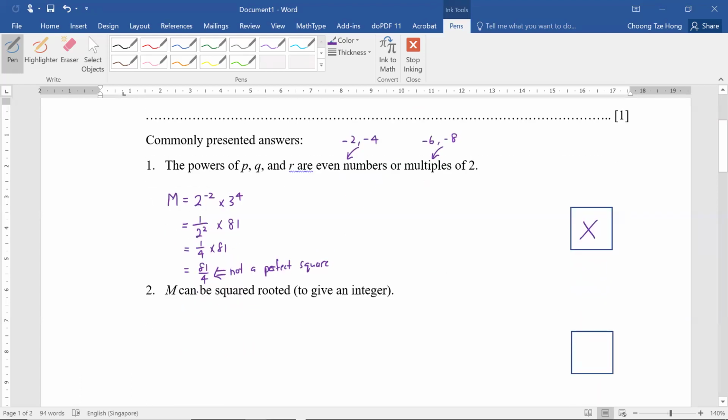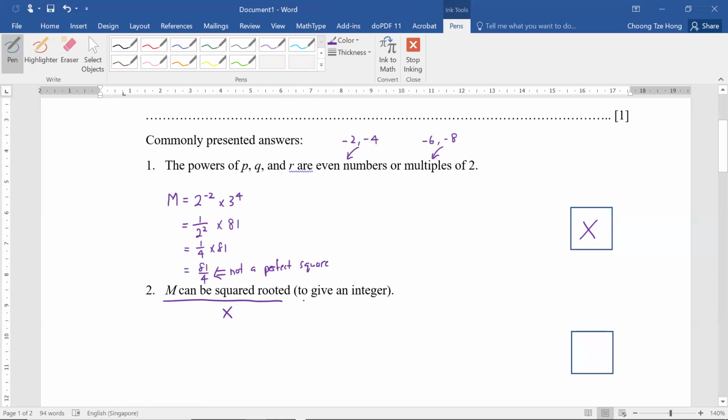Let's look at another answer that is commonly given: m can be square rooted. If you write just this, it's definitely an incorrect answer, because every positive number can be square rooted. You can square root 2.5, you can square root 3 over 10. You can square root any positive number to get a real answer. It's just whether you get an integer, fraction, or decimal as an answer. So if you just write this, it is definitely wrong.